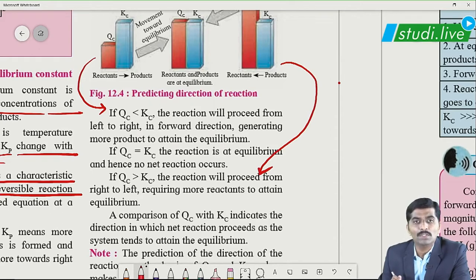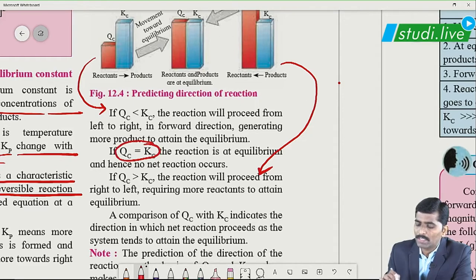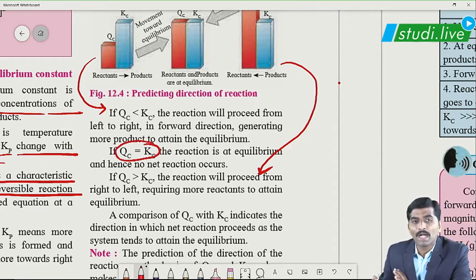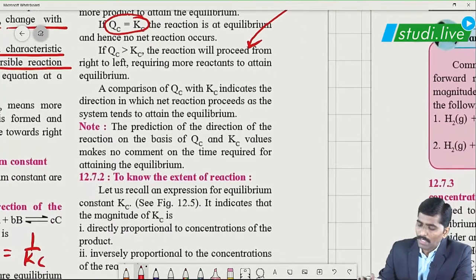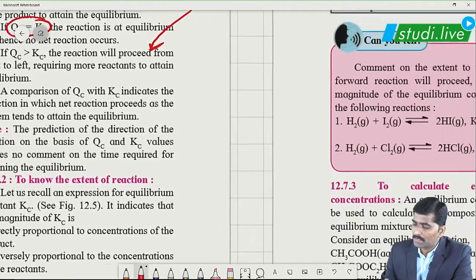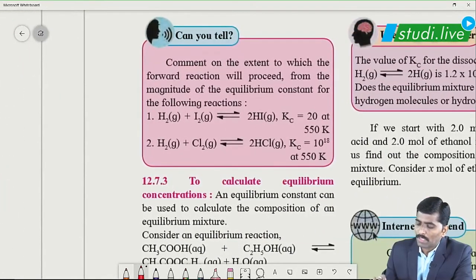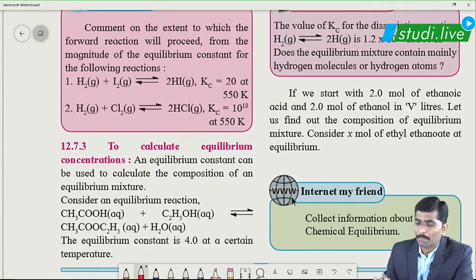So for a reaction to be at equilibrium, Qc must be equal to Kc. I hope till this point you are clear with the concept. Now the next topic is to calculate the equilibrium concentration. This is more about the numerical part, which we will deal with specially in our numerical sessions.